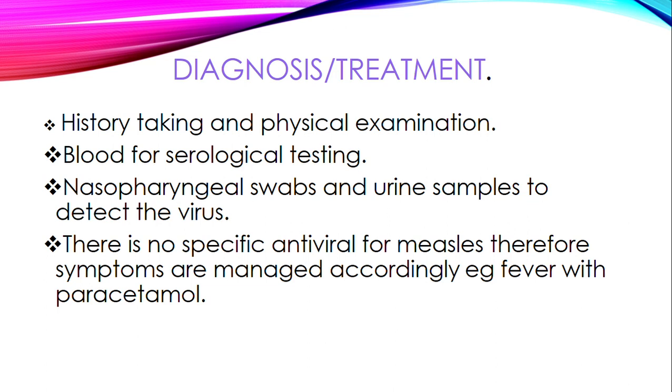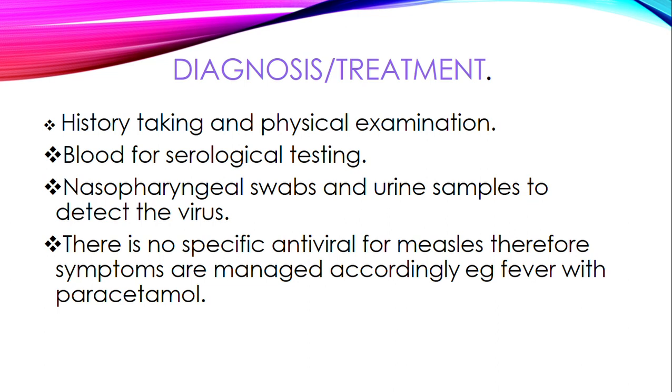So now when it comes to medical management, the question was not asking us about the medical management. Just for the sake of having full knowledge, we are going to do a history taking and physical examination. During history taking, we'll show the onset. First of all, the risk factors, such as the child has not been vaccinated, or the child is living with someone who has measles, or has been in contact with someone who has measles.